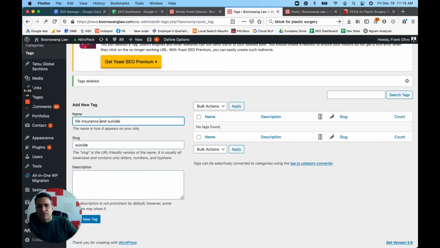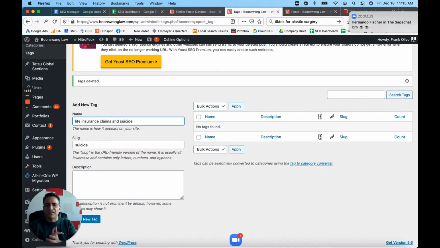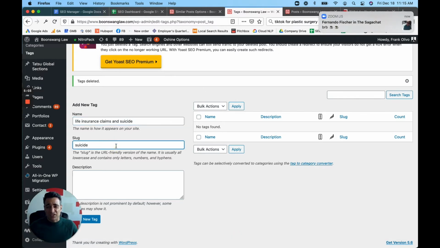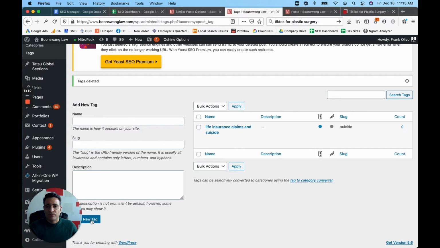Let's do life insurance claims and suicide. So that's going to be the name of the tag. The next thing I'm going to do is add a slug. I want to keep this really simple, so in this case, I just did suicide. New tag. I'm going to create a few more of these and then move on to the next step.